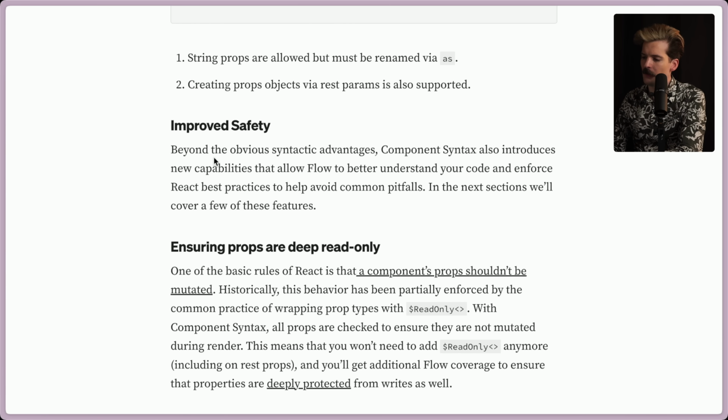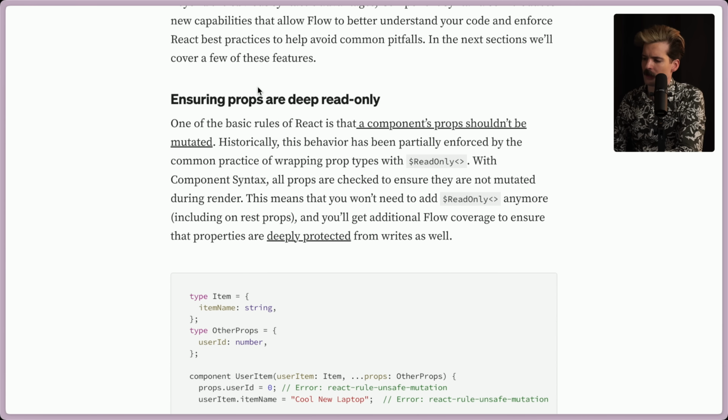Improved safety. Beyond the obvious syntactic advantages, component syntax also introduces new capabilities that allow Flow to better understand your code and enforce React best practices to help avoid common pitfalls. The next section will cover a few of these features. Ensuring props are deep read-only.